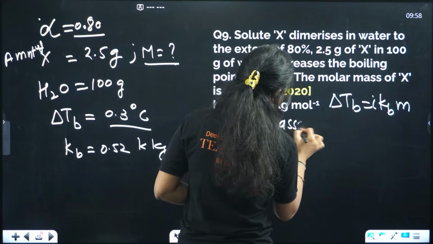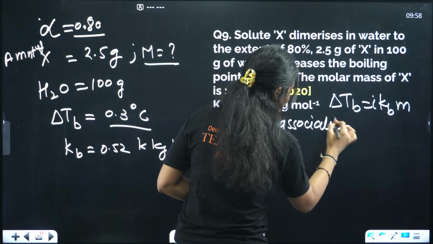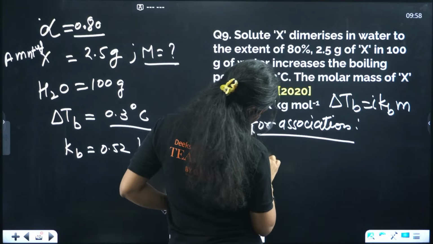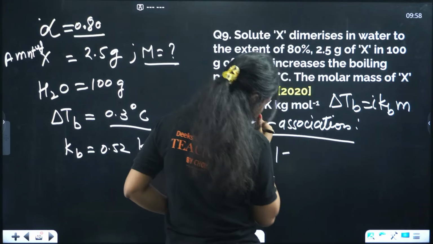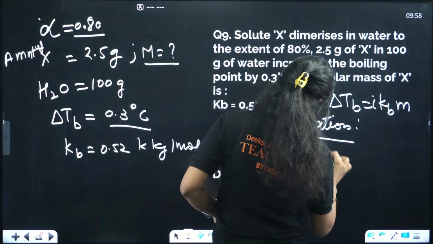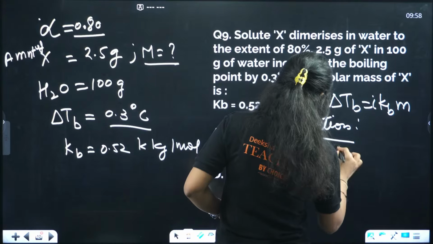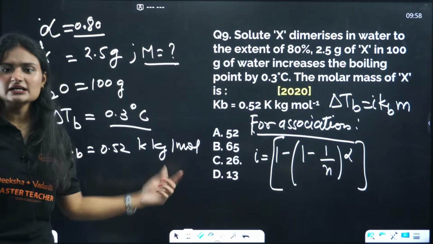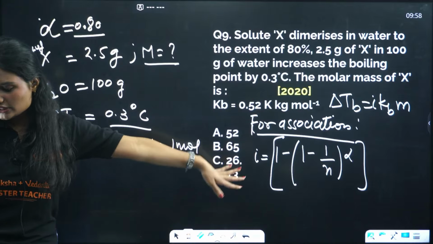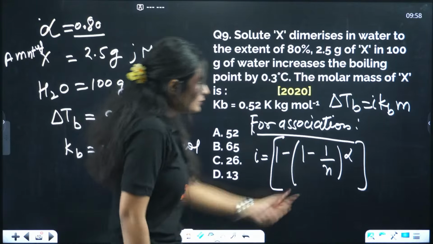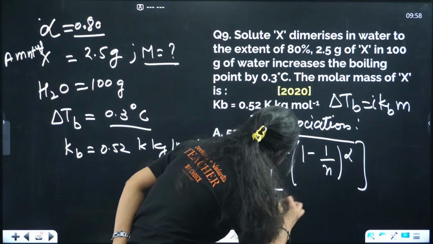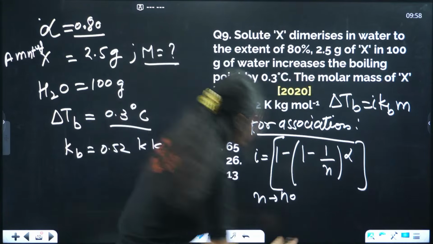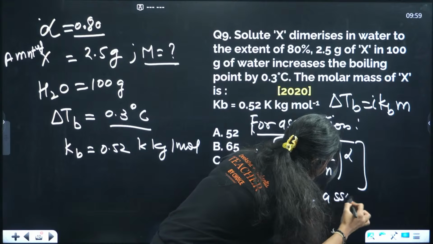You can't write it, I'll write it for you. For association, the i equals 1 minus 1 by n times alpha. Maybe you have learned that +1 formula, that's also okay. I have learned this one. You can use this and the other one also. What is n? n is the number of associated molecules. How many molecules are associated? Dimerization, that means two molecules. Number of associated molecules.